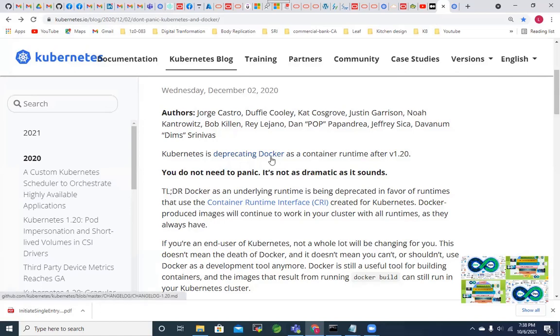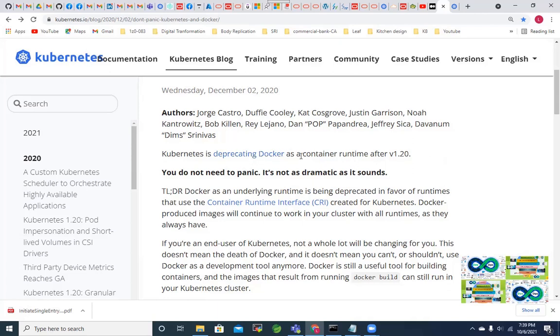They are going to deprecate Docker runtime from the Kubernetes platform, and they are telling after 1.20. Of course, now it is not 1.20, it is 1.22. 1.21 has been available, and now 1.22, the latest, is also available.